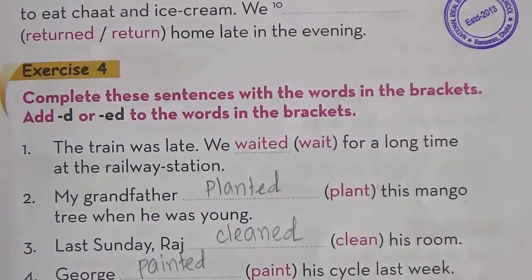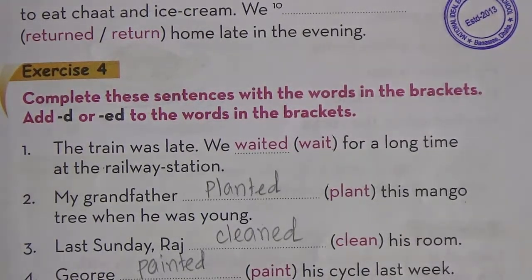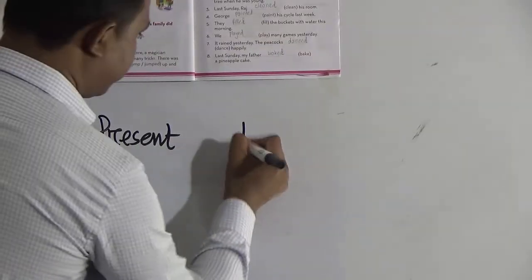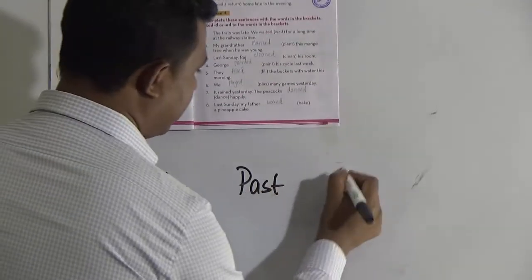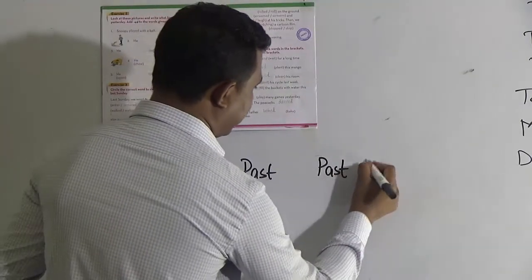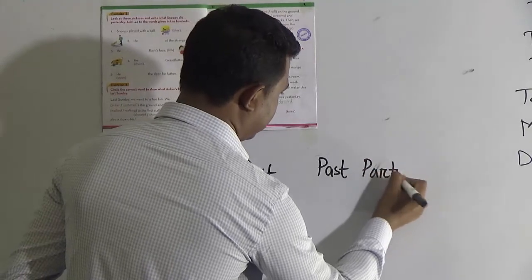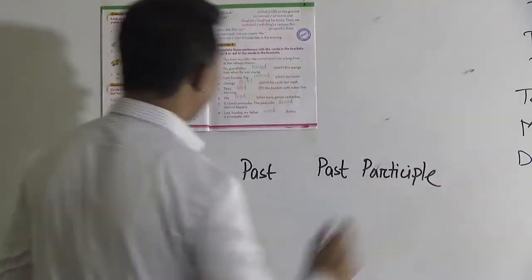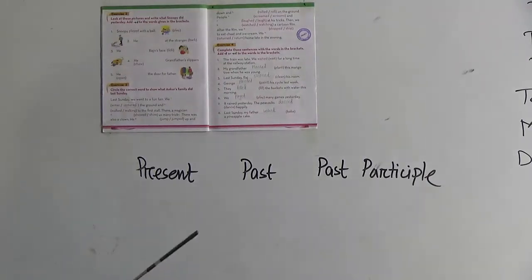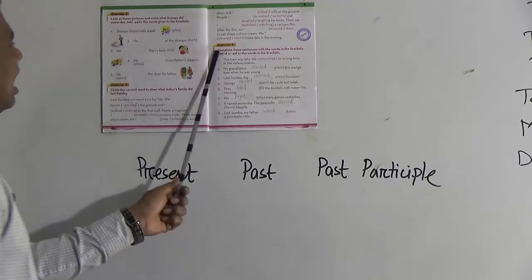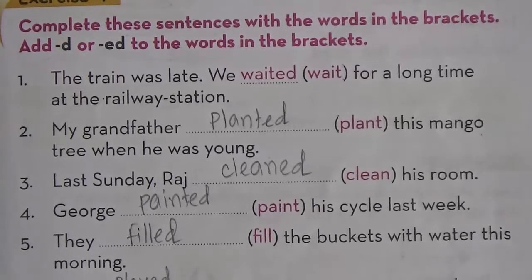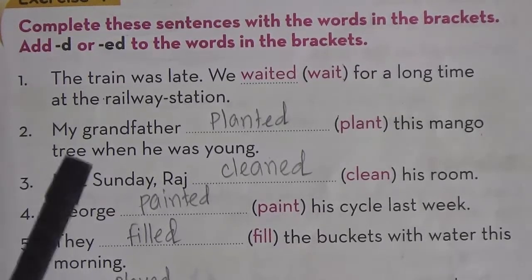Dear students, d or ed means, you know that a verb contains three parts: present form, past form and past participle form. So we have to change the form of these verbs, either adding d or ed at the end of the verbs. Okay, so let's try to solve it.